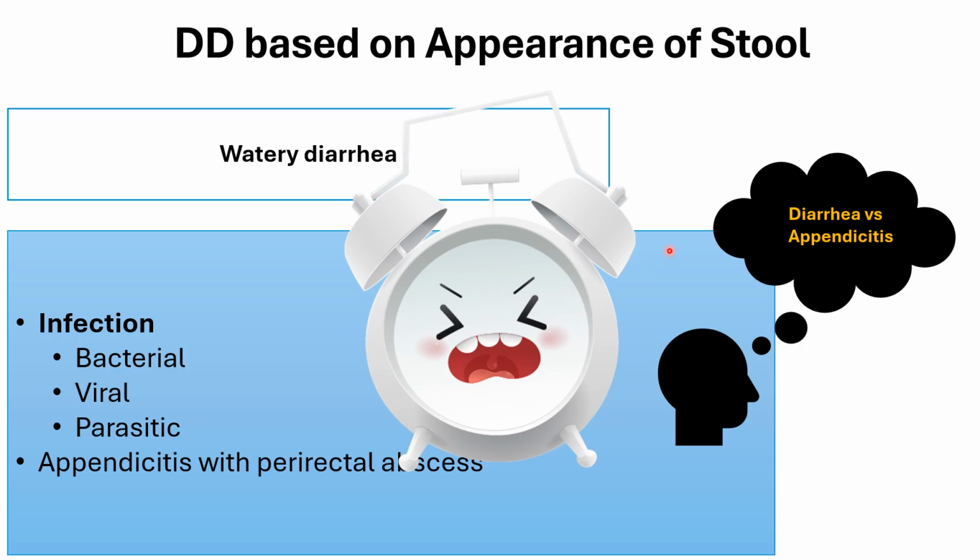If the appendix is normal, you are dealing with viral gastroenteritis. If the diagnosis is not clear or the appendix is not seen, you have to order a CT scan focused to the appendix, and this will confirm the diagnosis.